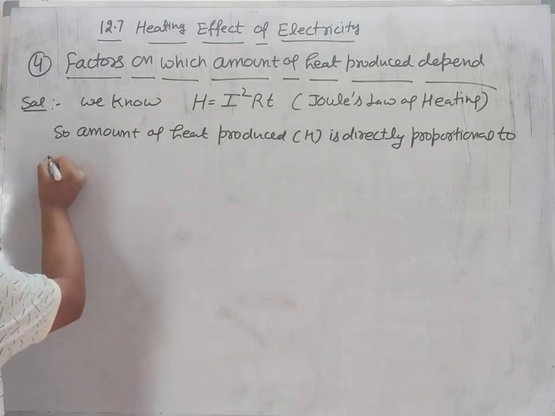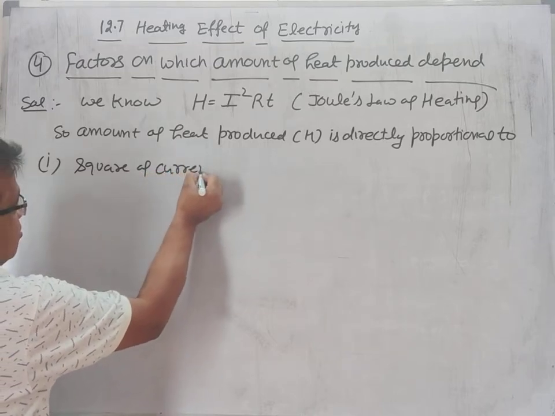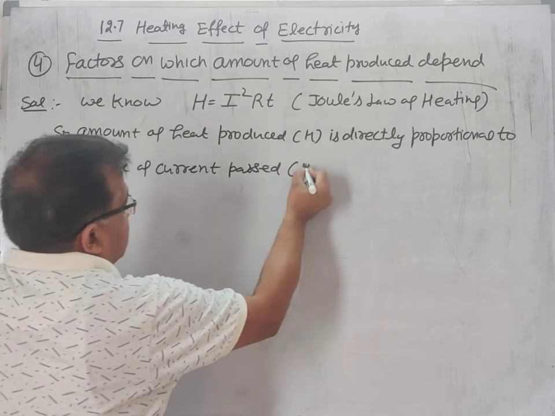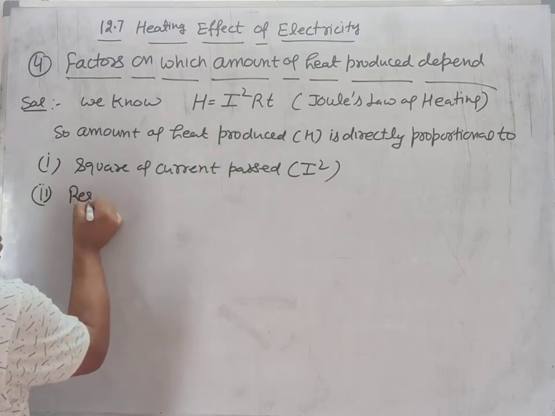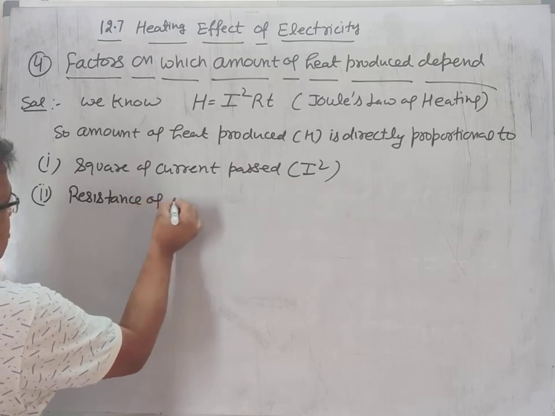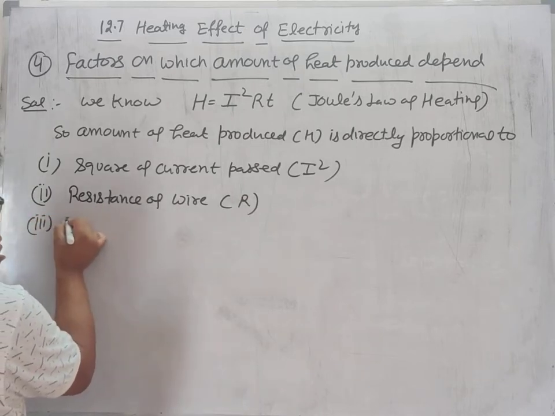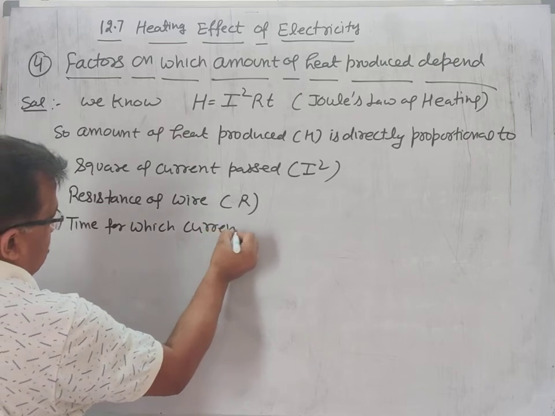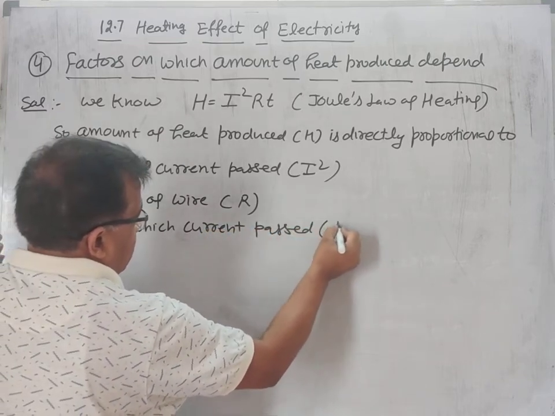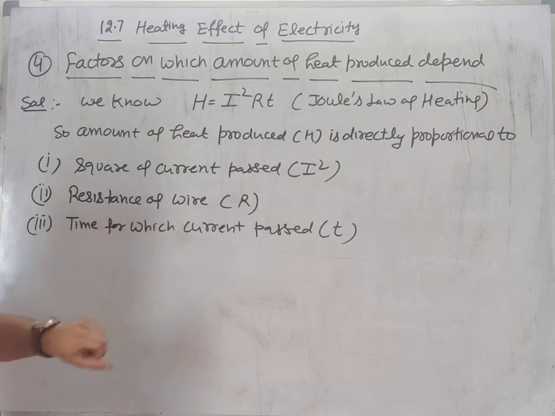So it is directly proportional to number one, I, that is square of current passed, resistance of wire or conductor, and number 3, time for which current passed, that is T. So thus amount of heat produced is directly proportional to the square of the current, resistance of wire, and time for which current is passed.